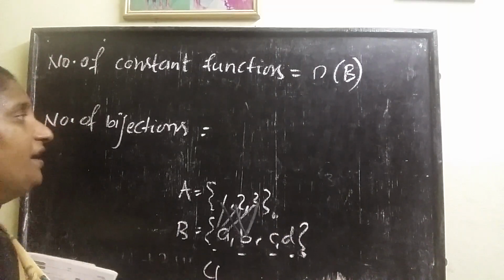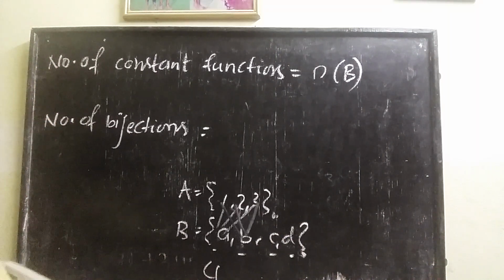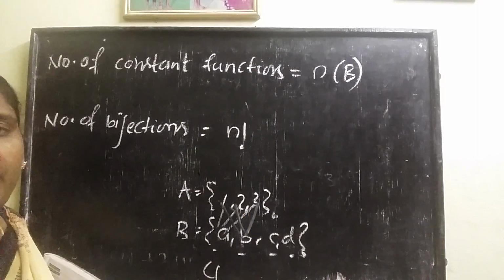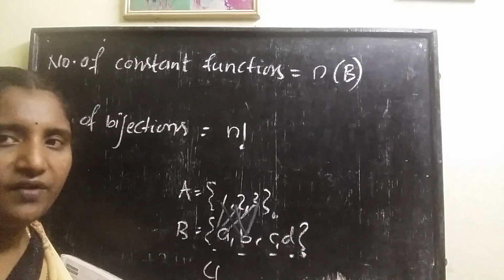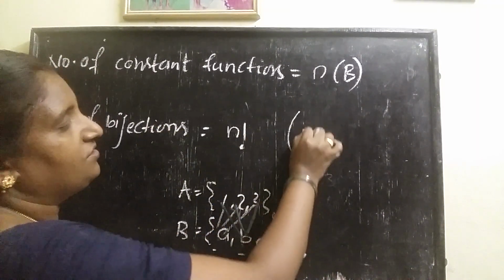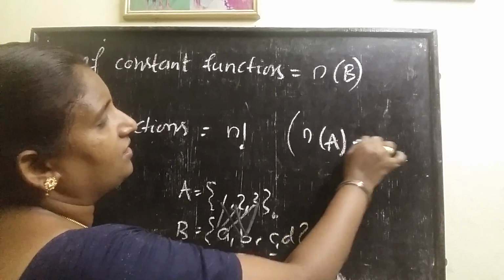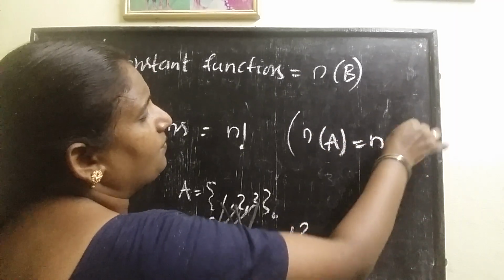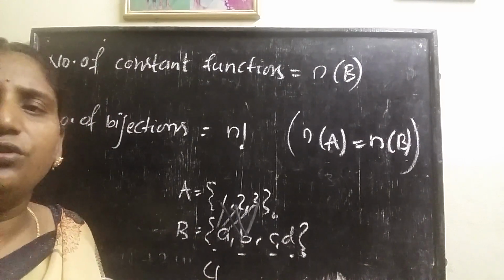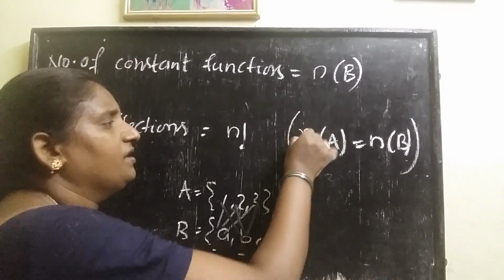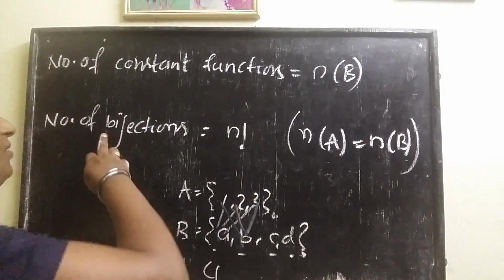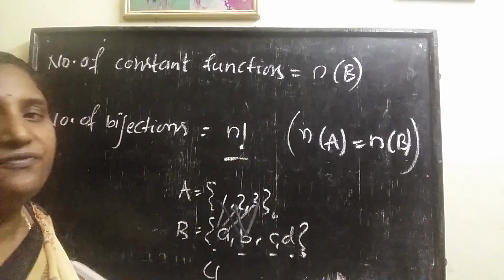Next, number of bijections. Number of bijections is equal to n factorial. Why I wrote n factorial: for an existing bijection, one condition is there, n(A) is equal to n(B). The number of elements in the domain is equal to the number of elements in the codomain. Both contain an equal number of elements. In that situation, the number of bijections formula is n factorial.